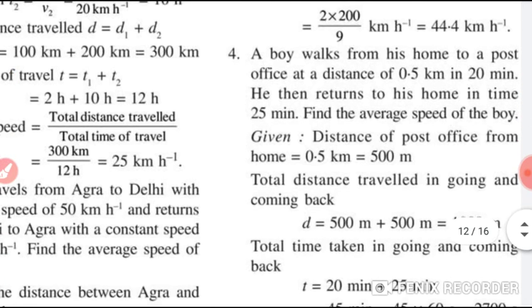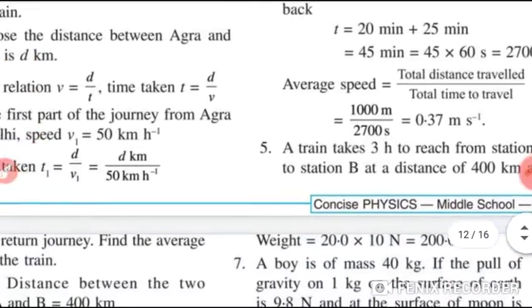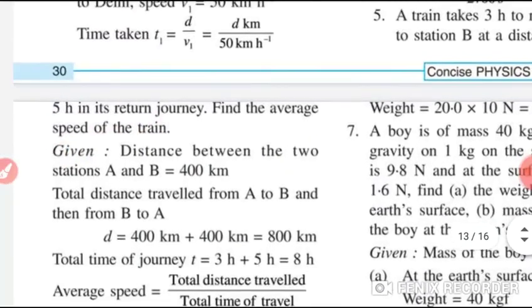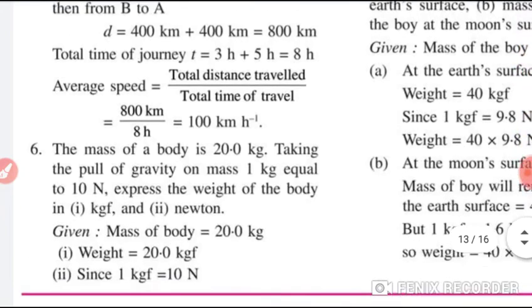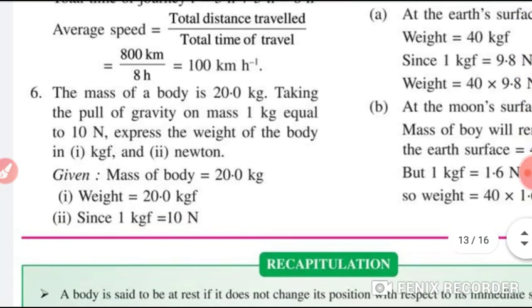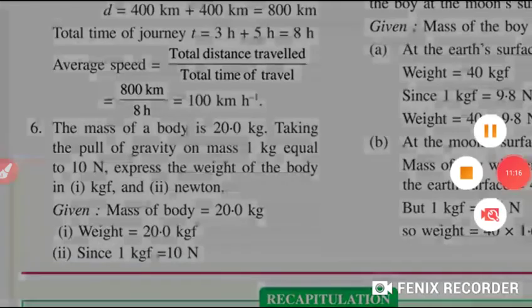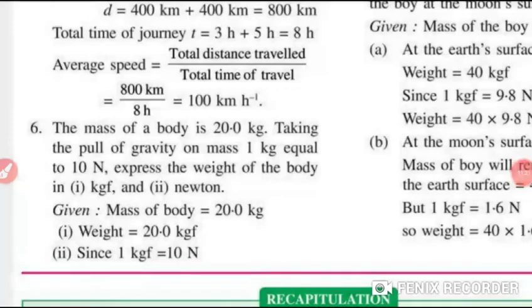So students, here are also some questions given. Try to do them by yourself. Okay, here is the fifth question. Okay, now students, I will tell you the sixth question. The mass of the body is, students, 20 kilogram, taking the pull of gravity on mass 1 kg equal to 10 Newton. Express the weight of the body in kgf and Newton.